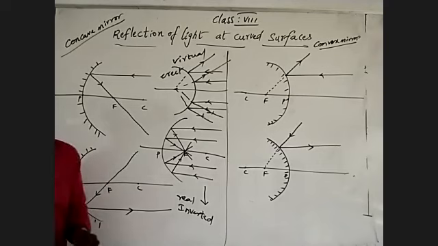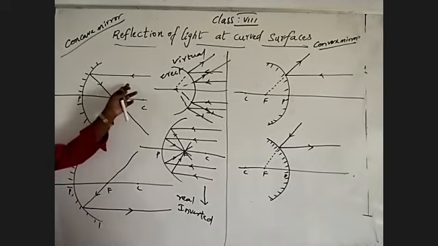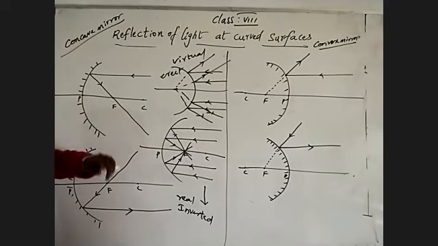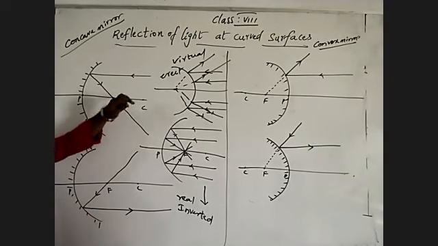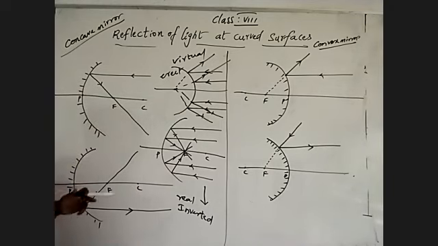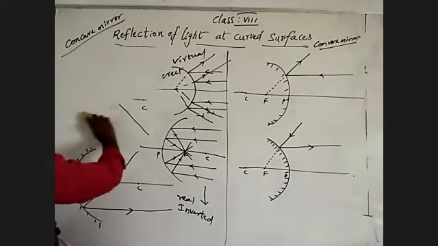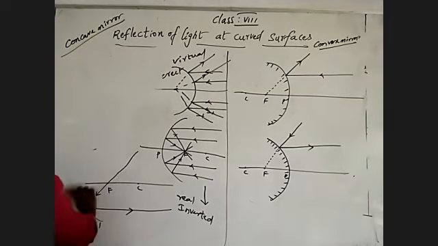There are two rules for reflection by a spherical mirror. One, a light ray which is traveling parallel to the principal axis takes reflection through the focus. We must remember those. A light ray which travels through the focus gives reflection parallel to the principal axis. Okay, those conditions we have to remember.